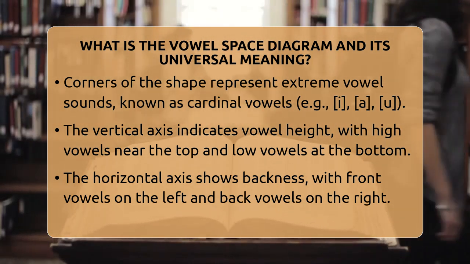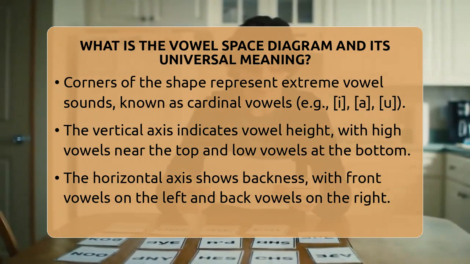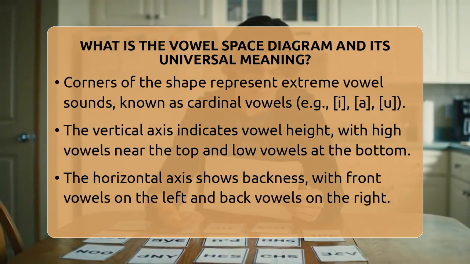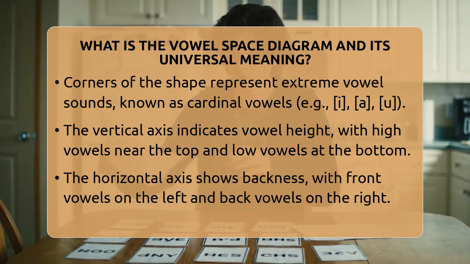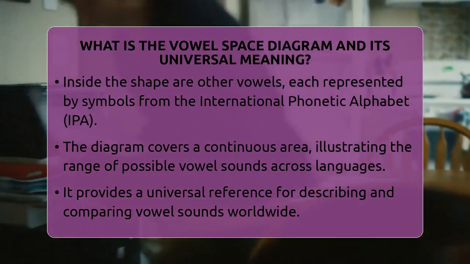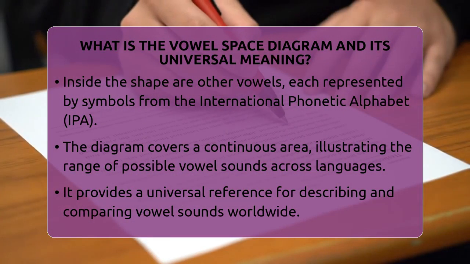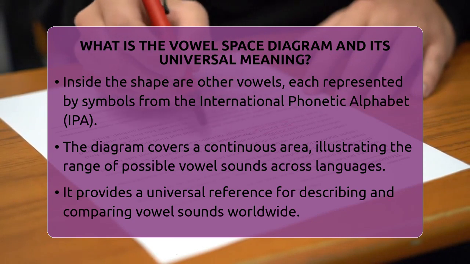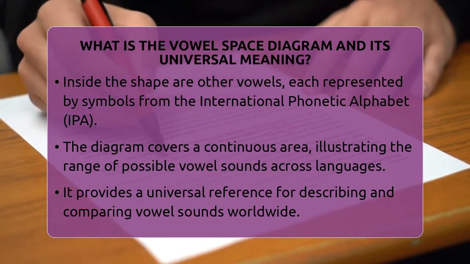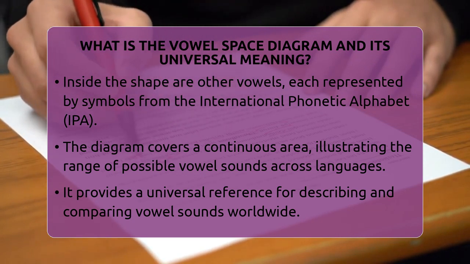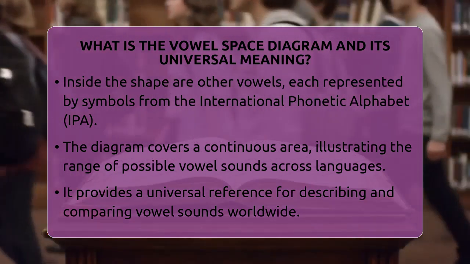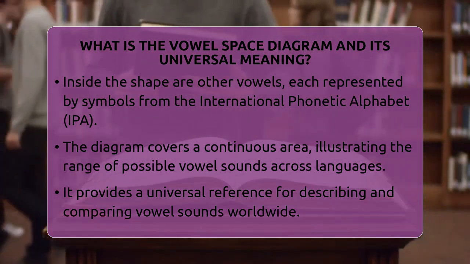The vowel space isn't just a set of points but a continuous area. Different languages select vowels from this space, and how each speaker produces them can vary slightly. That's why dictionaries use the International Phonetic Alphabet symbols to give a clear, consistent way to write down these sounds, no matter what language or accent.